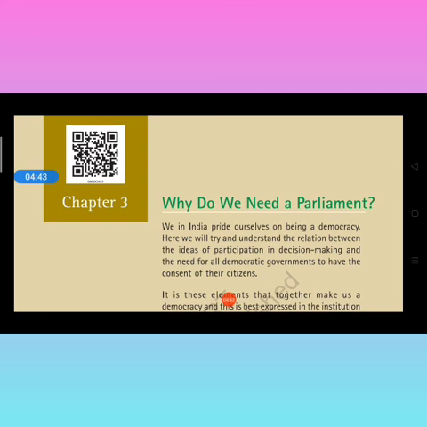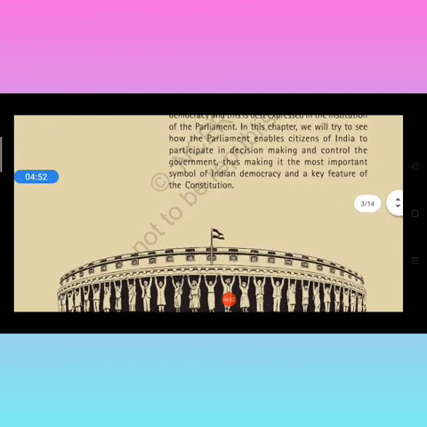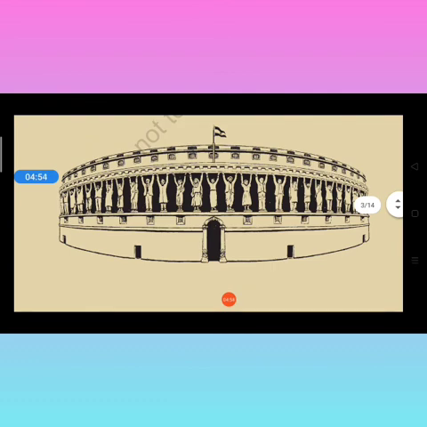Now see the first page of the chapter from the NCERT book that you have at home. Chapter 3, why do we need a parliament? Everything is mentioned there that I already explained, what we are going to study. This is the picture given in your book, the picture of parliament house, where you can see that everyone belongs to different communities and different states, and they come together and sit together and decide what we have to follow.